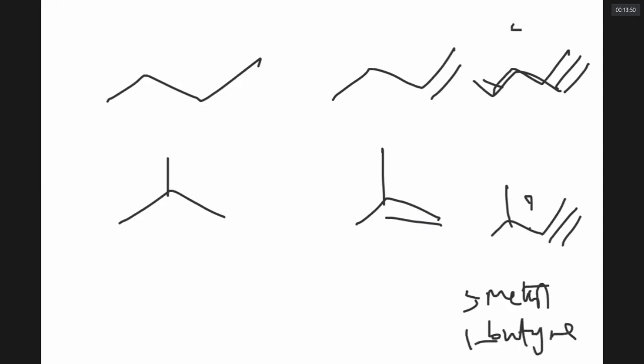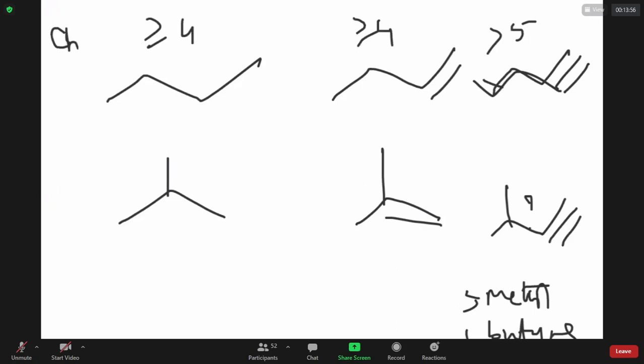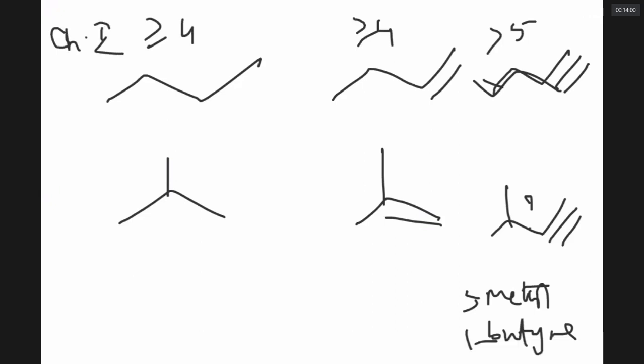Notice, alkynes require 5 or more carbons, while alkanes and alkenes require 4 or more carbons to show chain isomerism. Sir, one doubt: how can alkynes not show it with 4 carbons? Somebody just now pointed that out.